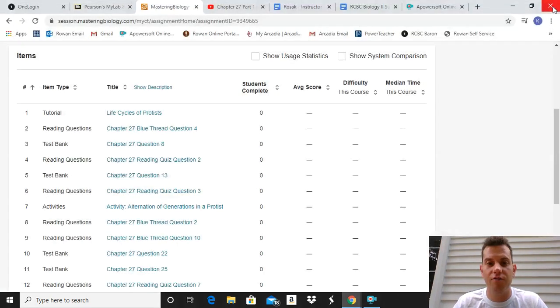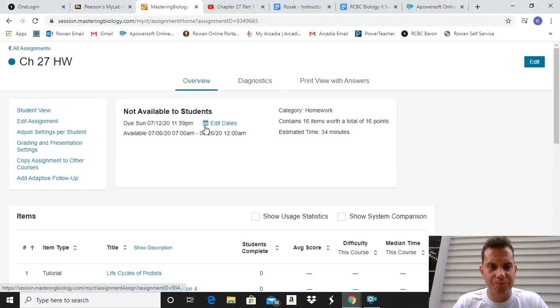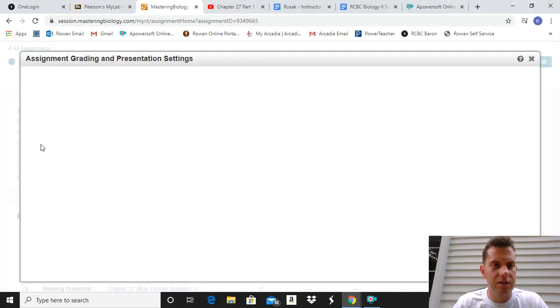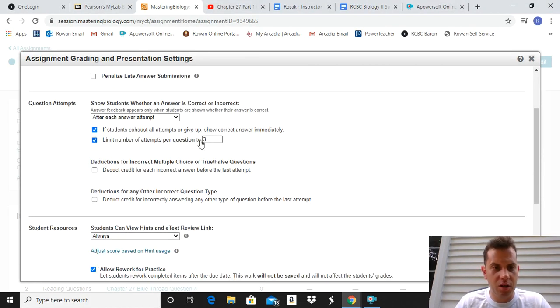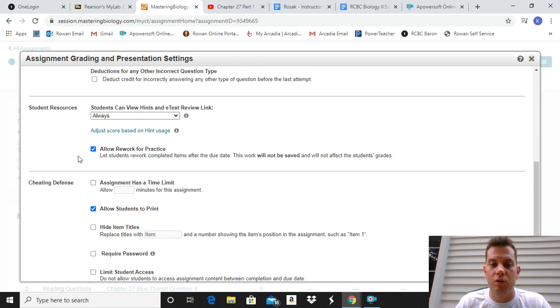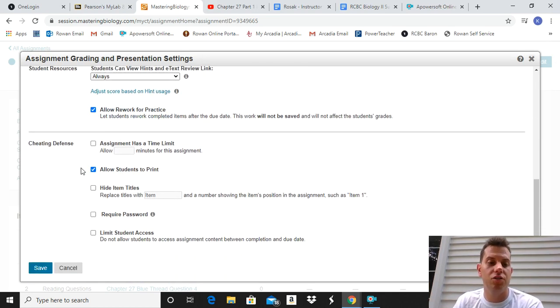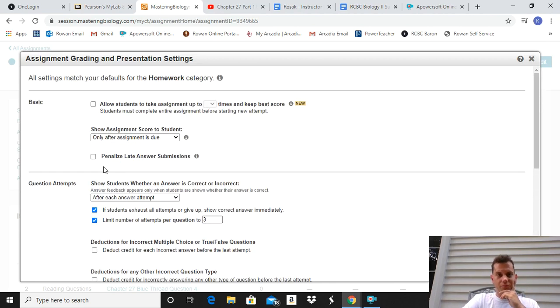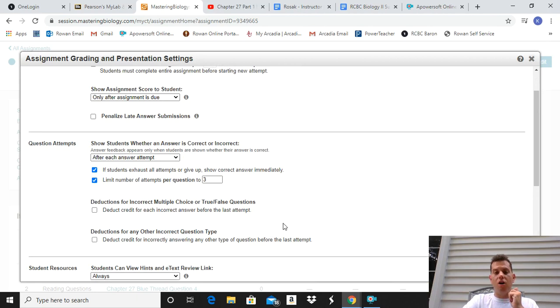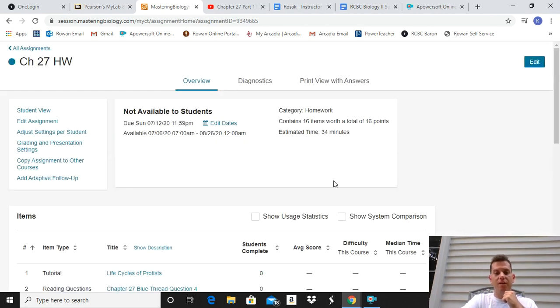Okay, so in terms of the grading for these homework assignments, let me show you what that looks like, what I have it set to. So basically, you get 3 attempts per question. Okay, you can always see the links for help and things like that if you need to, and you're allowed to rework this for practice after the due date, so you can do it multiple times. Okay, so just make sure that you are cognizant of the 3 attempts per question. And then you'll start losing points after that, I believe.